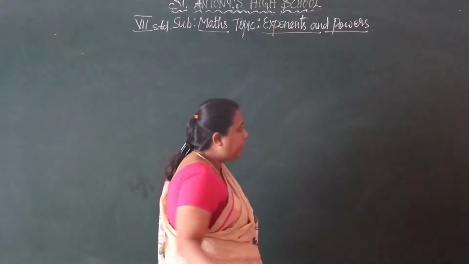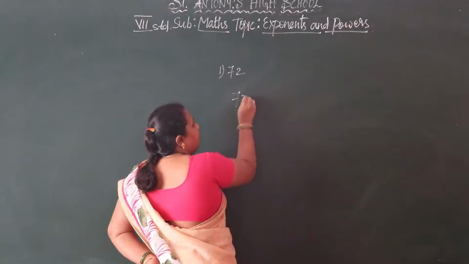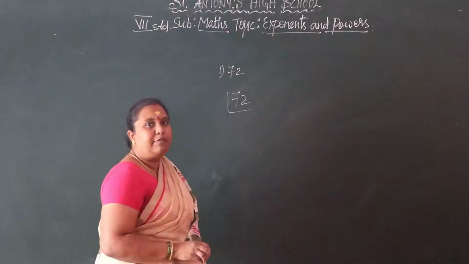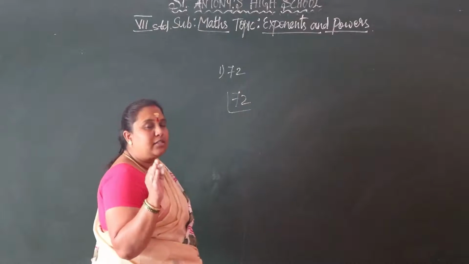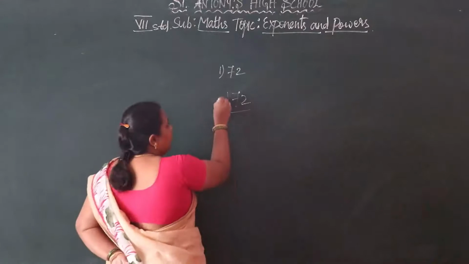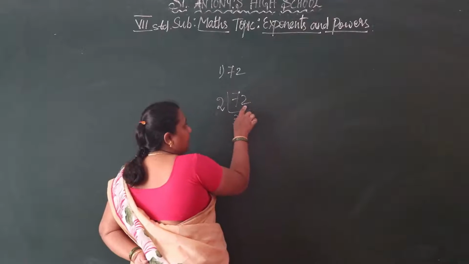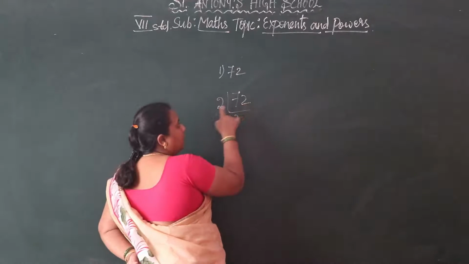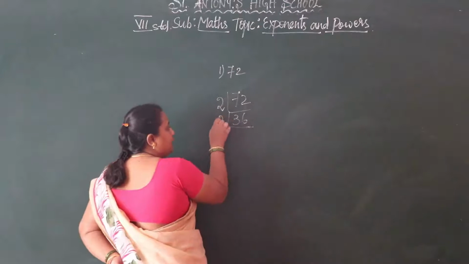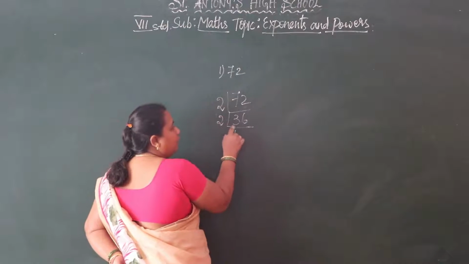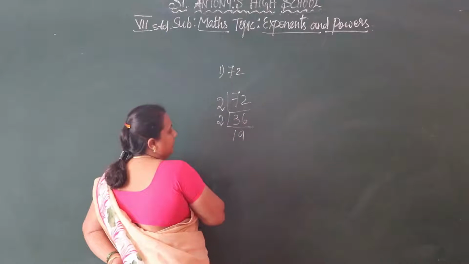See here, the first one is 72. We have to take the LCM for 72. So what is the LCM of 72? We have to take the smallest prime factor. Which is the smallest prime factor? 2. So 2 3s are 6, 2 6s are 12. Then also we have to take 2 itself. 2 1s are 2.